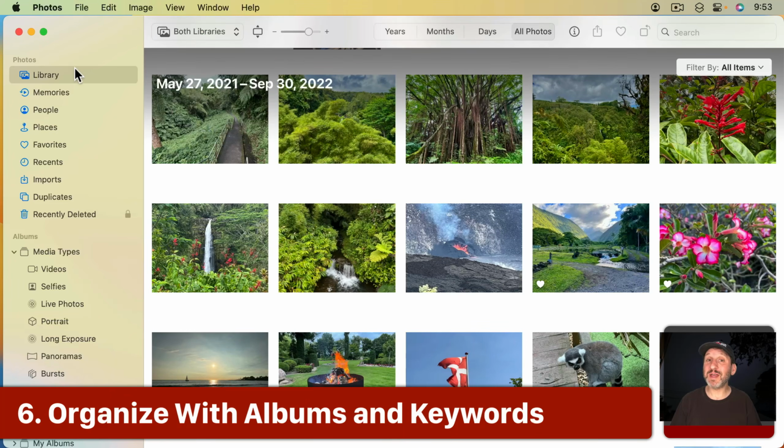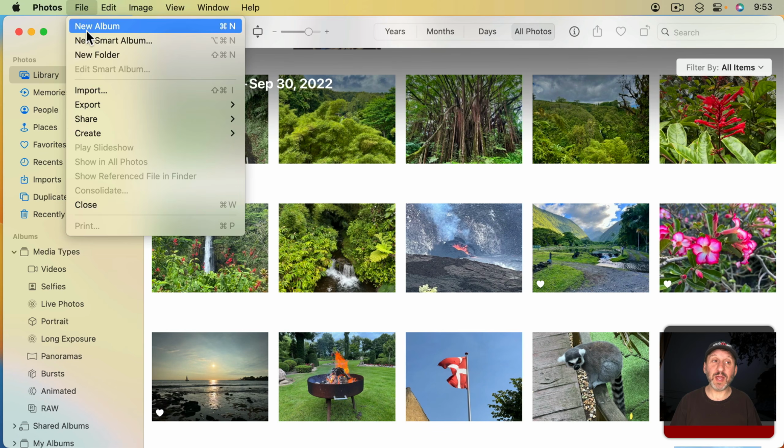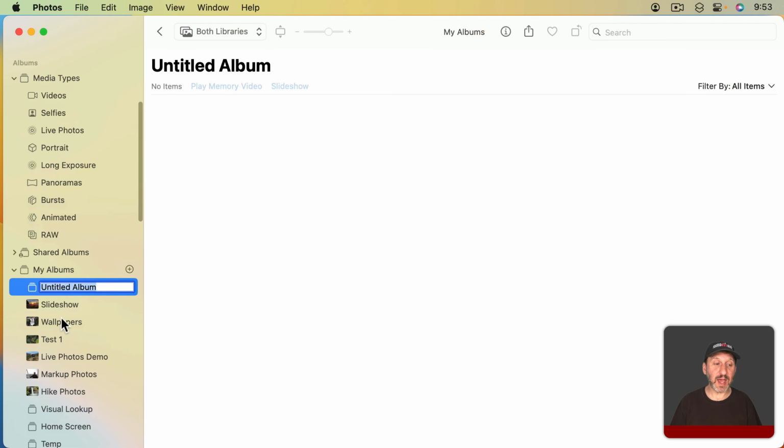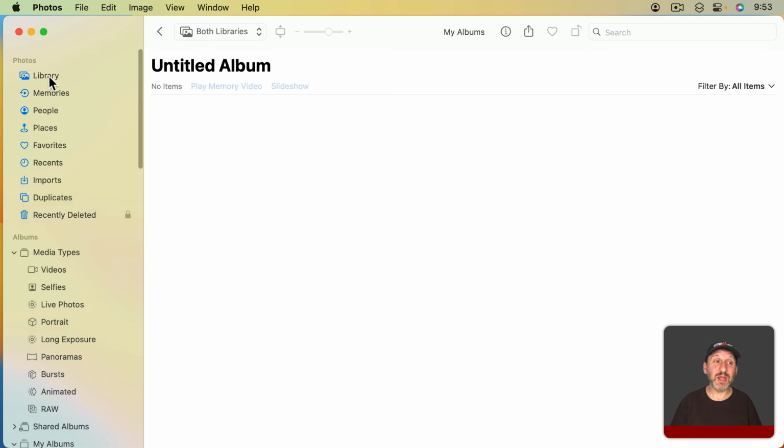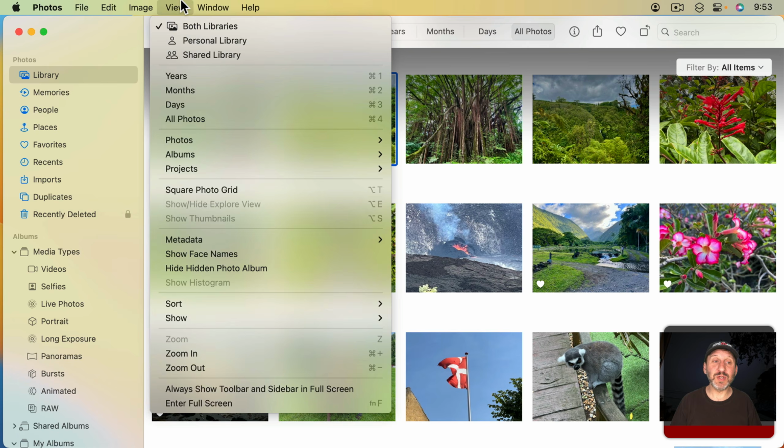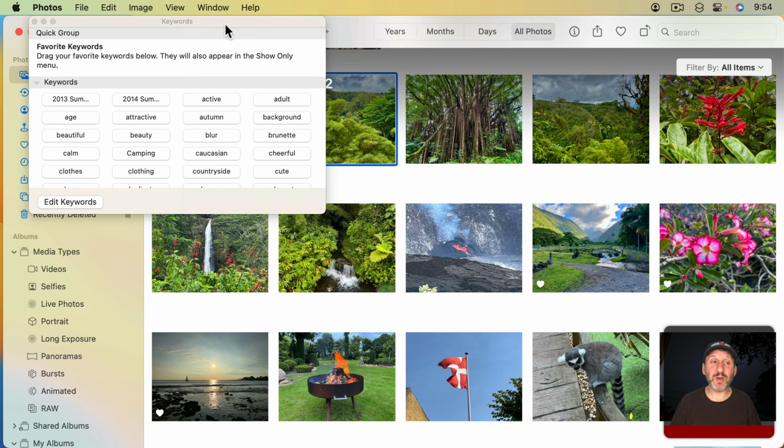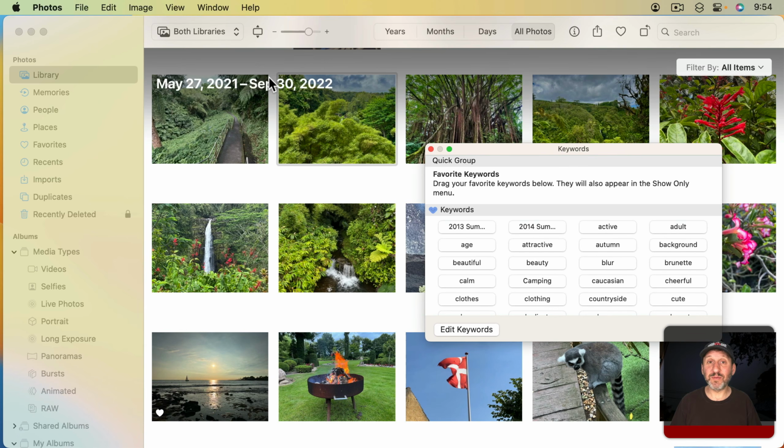Now one of the primary purposes of Photos is to organize, and you've got several ways to do that. For instance, you could go and create new albums and put different photos in there. And photos of course could be in more than one album. They're kind of like playlists in the music app. The photo's only in your library once, but you can have it in multiple albums just so you can view groups of photos together. In addition to that, you could also go to individual photos and apply keywords. And you can create whatever keywords you want, apply them to different photos, and then view or search for photos by keyword. So you can tag your photos as much as you want.